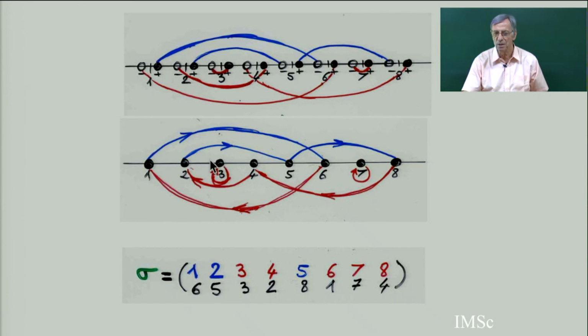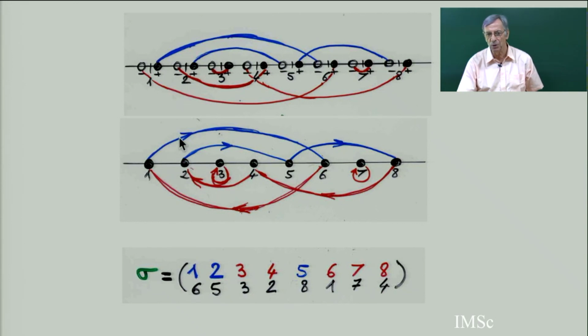And you see the distinction. We have seen the notion of exceedance and non-exceedance. Exceedance means that sigma(i) is strictly bigger than i. So 1 gives 6 is an exceedance. 2 gives 5 is an exceedance. And 5 gives 8 is an exceedance. So you put the exceedances as arcs in blue above, and the non-exceedances, you put them below as red arcs, containing the fixed points. A fixed point is also weak. It's not a strict exceedance.